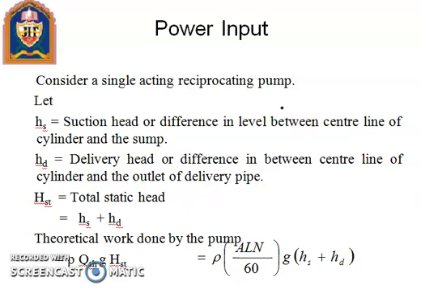upon 60. g is constant, and HST is the total static head. It means the distance from the sump to the delivery pipe is called total static head. It means the suction head and the delivery head, the sum of the suction and delivery head. So we can write easily rho g LN upon 60 into Hs plus HD.